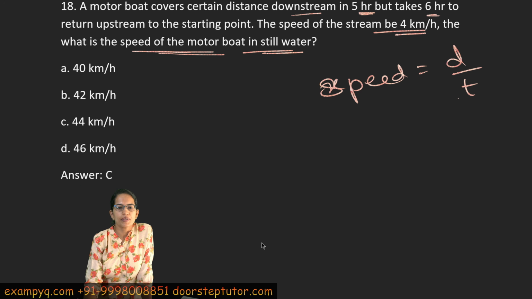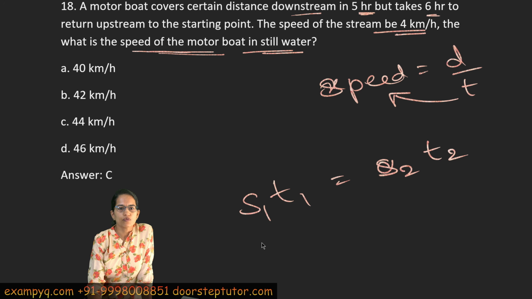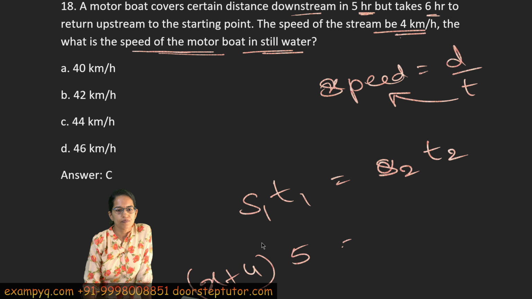Okay, so that means speed 1 times time 1 would be equal to speed 2 times time 2. In the first case, what would be the speed? Downstream is faster. So I do it as x plus 4. And the time taken here is 5 hours. In the next case, speed upstream is slower. So x minus 4 multiplied by what? Multiplied by the duration, which is 6 hours.